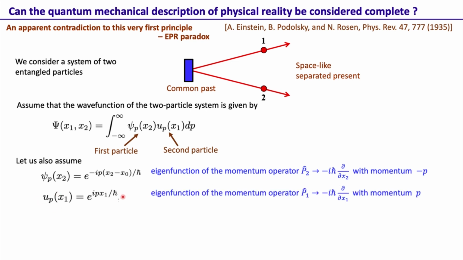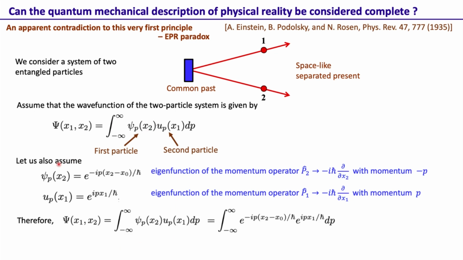What about this? This is actually an eigenfunction of the momentum operator of the first particle, and the momentum operator is given by minus i h bar del x1. If we operate minus i h bar del x1 on this one, we get p out and the state. So this is an eigenfunction of the momentum operator of the second particle, and it gives the momentum minus p. This is an eigenfunction of the momentum operator of the first particle with eigenvalue p. This one is minus p, this one is p.